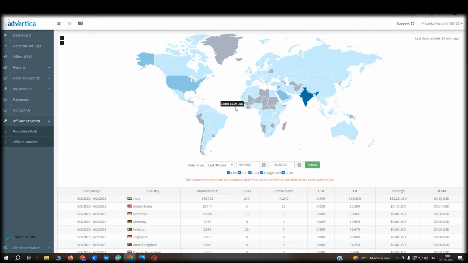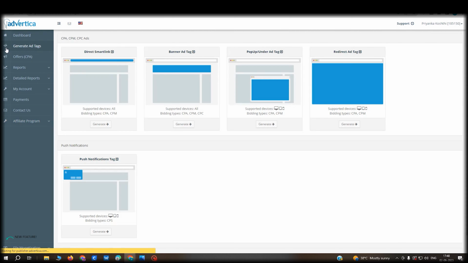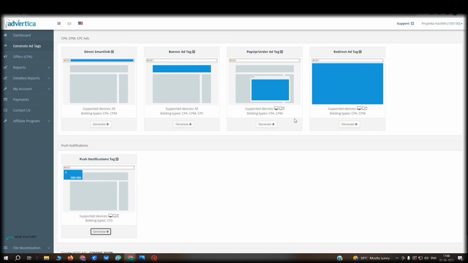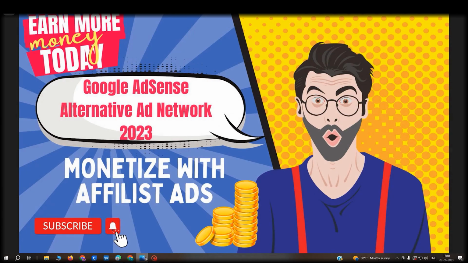Just connect the ad network in this, connect your website, and from this you have to use push notification. Here you have to put your website domain, and here you have to put your website code, and you have to put that code in your website header. So this is easy to use, and a very good ad network.